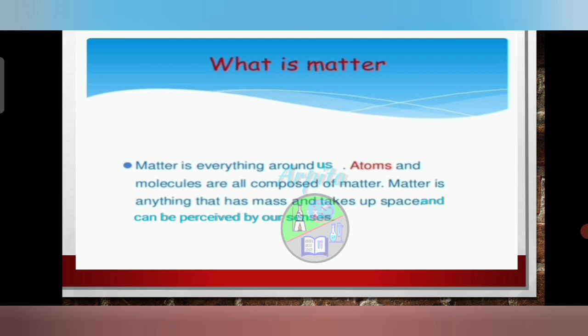Matter is made up of small particles called atoms and molecules. Atoms are the smallest particle of matter which may or may not have independent existence, and molecules are the particles made up of two or more atoms and can exist independently.